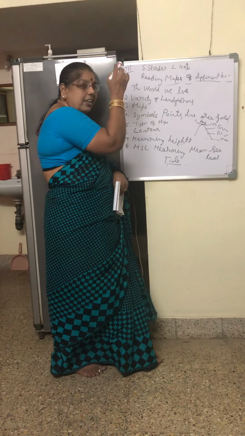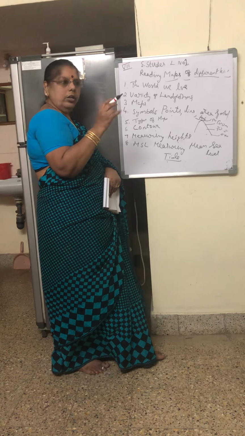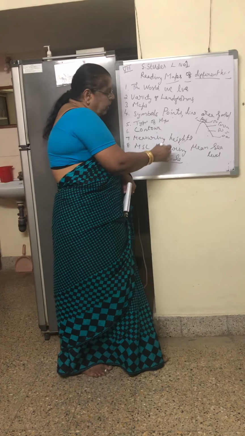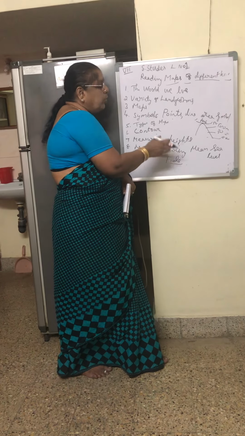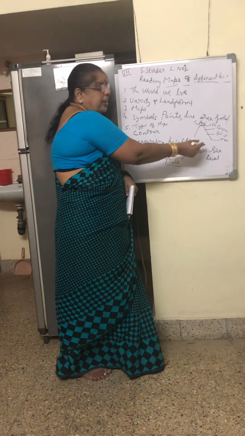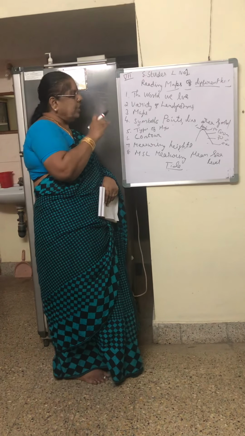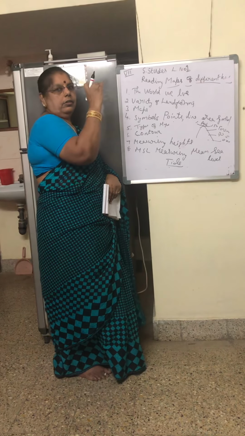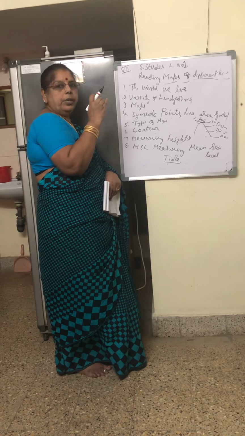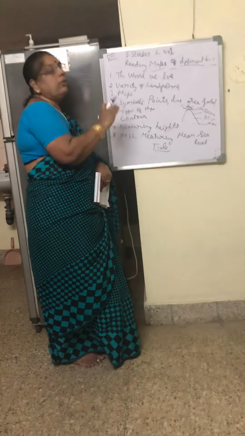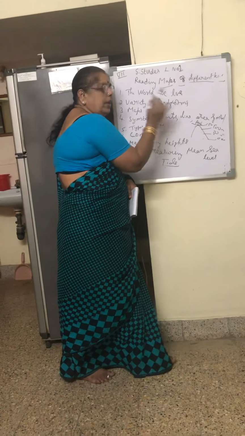The rising and falling of the water is called tide. To avoid the problem and get the sea level, we record it at different times, then take the mean average. From that we measure the height of the place. This is the lesson today.